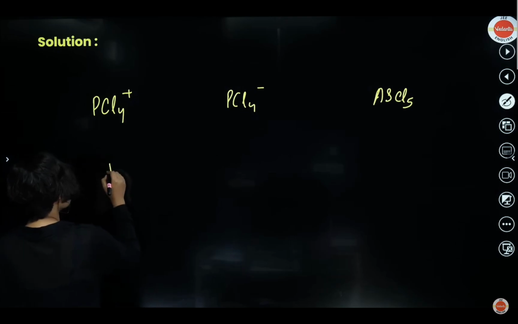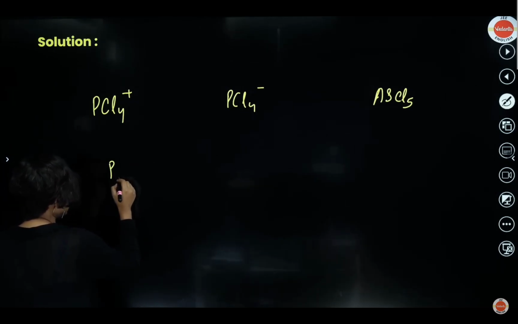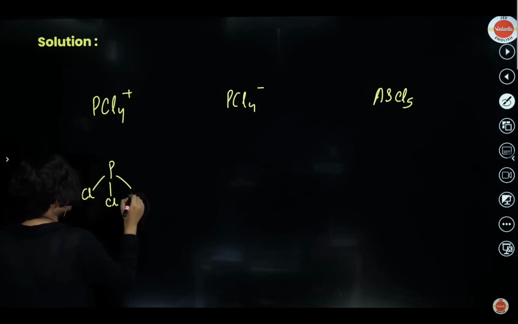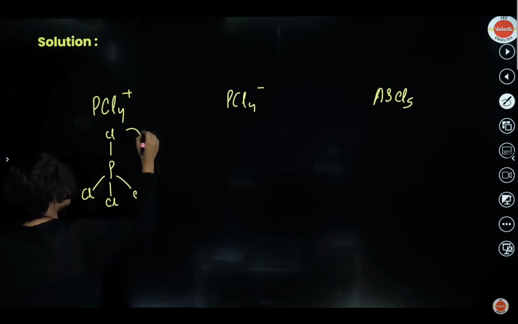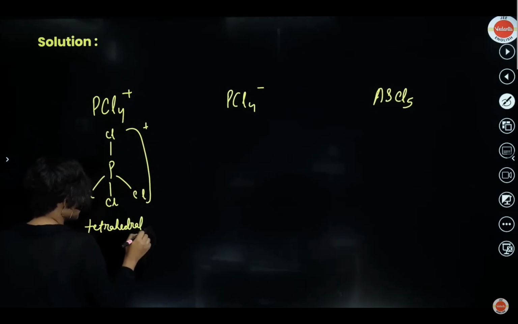Let's draw it. Phosphorus has how many valence electrons? P has 5 valence electrons, but it is plus, so 1 electron is gone. That means we can write it as Cl, Cl, Cl, and Cl together, with a plus here. This will be tetrahedral.